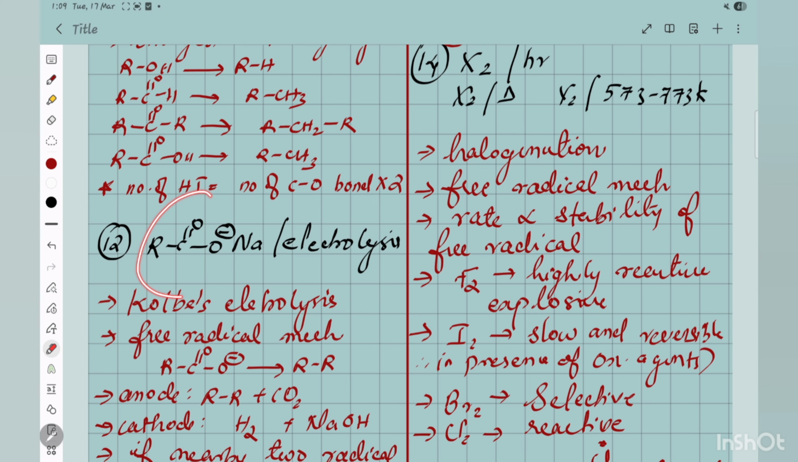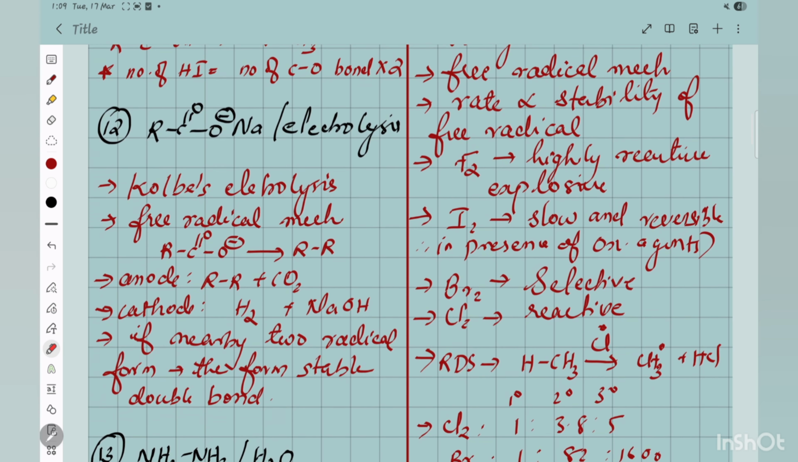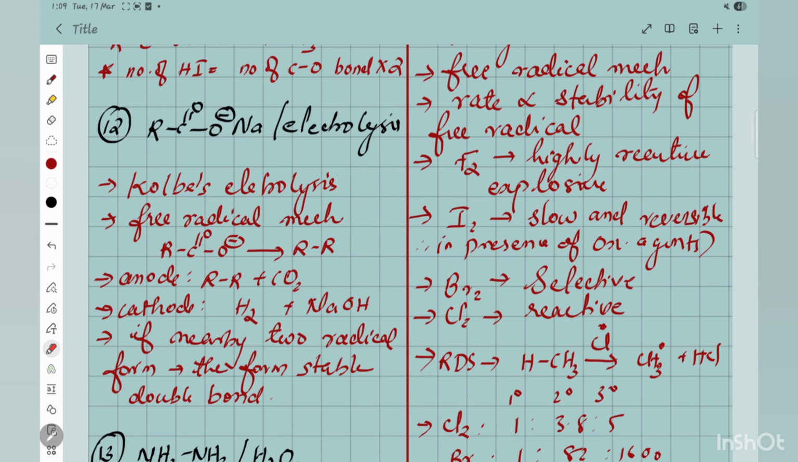Now in Kolbe's electrolysis, what points should come to your mind? Again, the mechanism is free radical. So a free radical is forming.